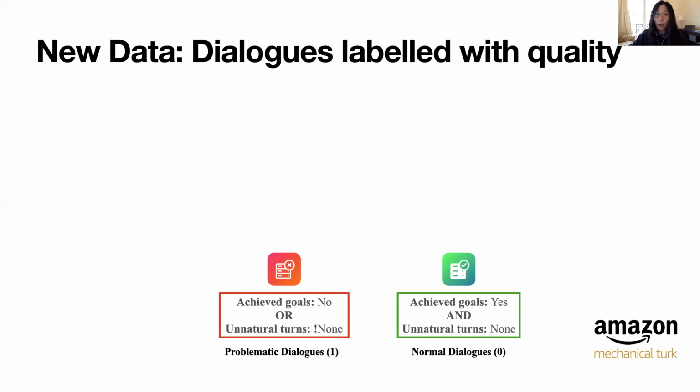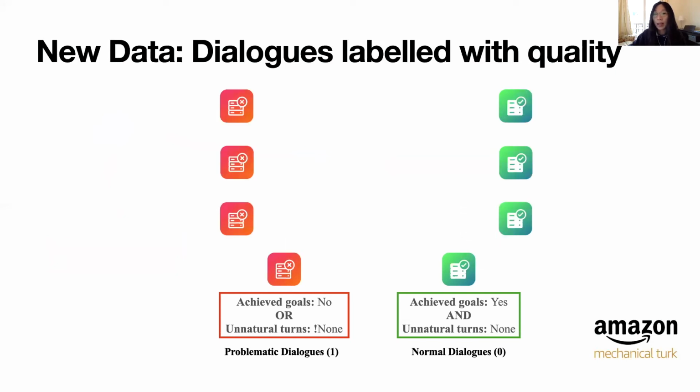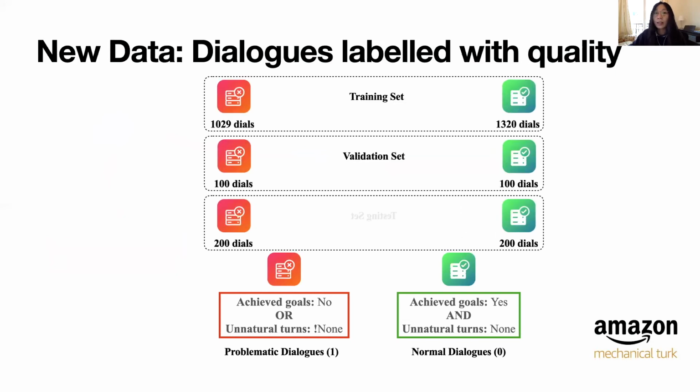In general, we collected almost 1,500 normal dialogues and almost 1,900 problematic dialogues, with average dialogue length of roughly 6 turns and 8 turns respectively. We randomly split the corpus into train, validation, and test sets.